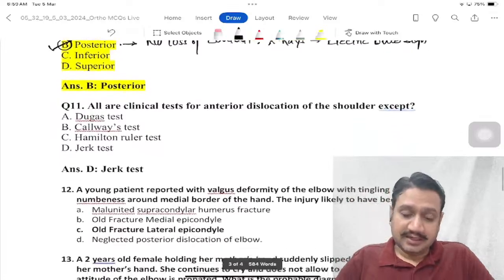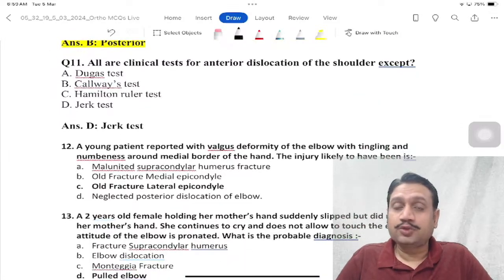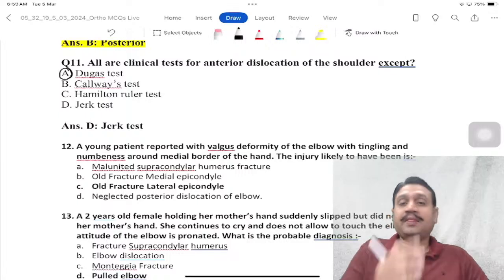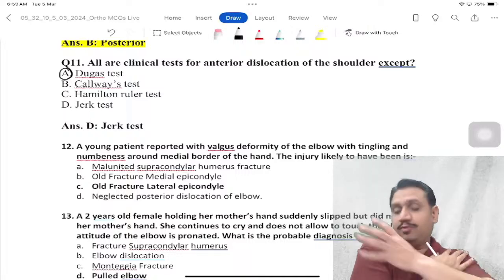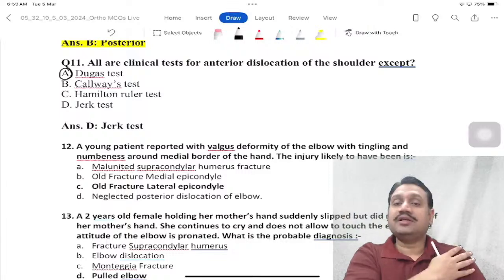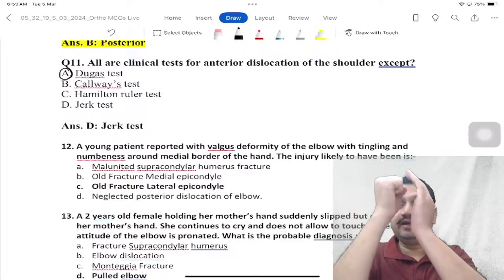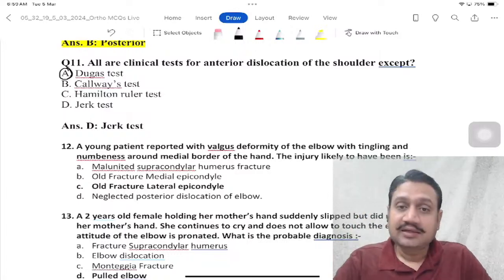All right. All are the clinical tests done for dislocation of shoulder except, so when there is a dislocation, we know that in anterior dislocation of shoulder, Dugas was what? Inability to touch the opposite shoulder. Now, if I want to touch my opposite shoulder, what movement do I need here? That is internal rotation, which is not possible if there is an anterior dislocation of shoulder, right? Because the head goes anteriorly and gets stuck in front of the glenoid, so it cannot turn in, right?